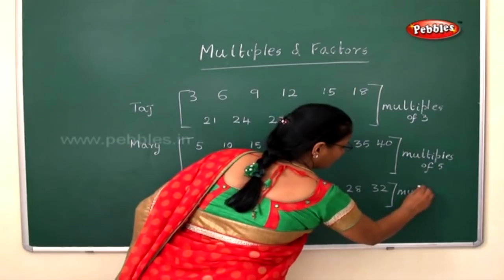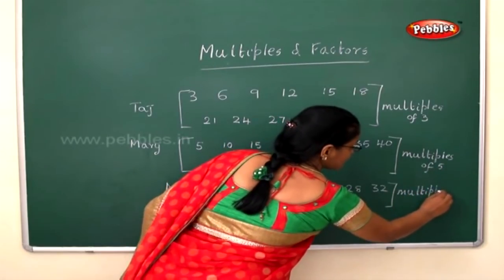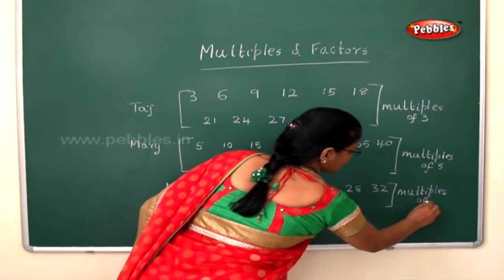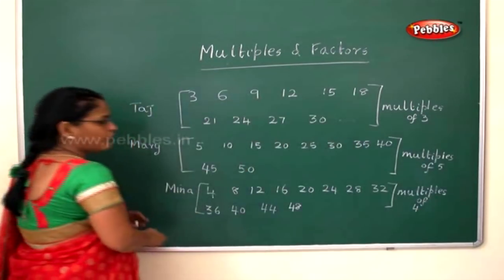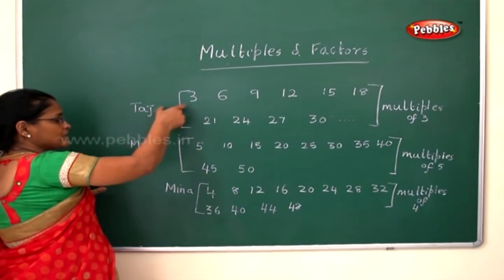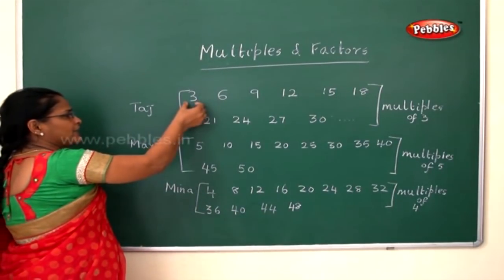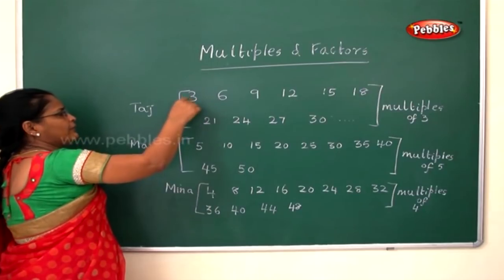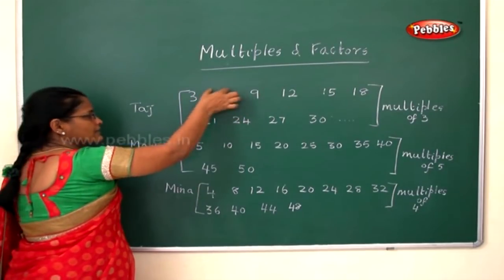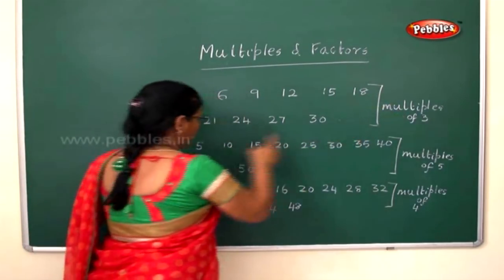Multiple of 4. So what did these friends understand? They just understood that the multiples of 3, 4 and 5 go on. So this is the lesson we are going to do: multiples. When you add the number repeatedly, the resulting numbers are called the multiples.